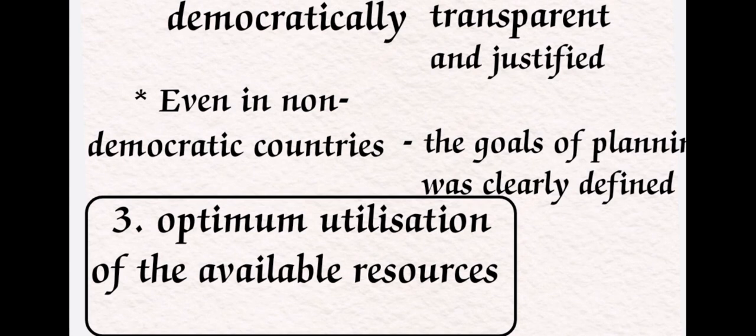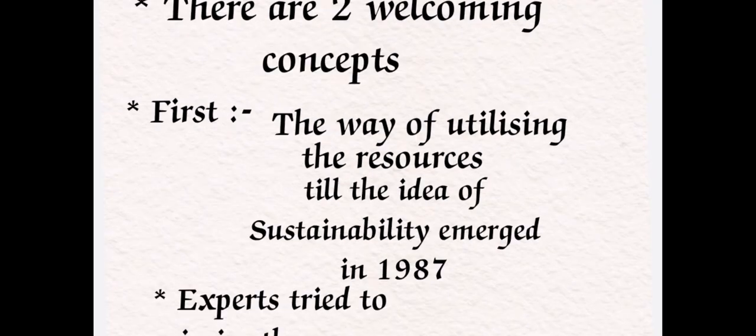Coming to the third working definition, that is optimum utilization of the available resources. Here we see two concepts. The first one is the way of utilizing the resources, till the idea of sustainability emerged in 1987. Sustainability means we have to use resources at present with a careful mentality, and preserve those resources for future generations. That is known as sustainable development or sustainability.